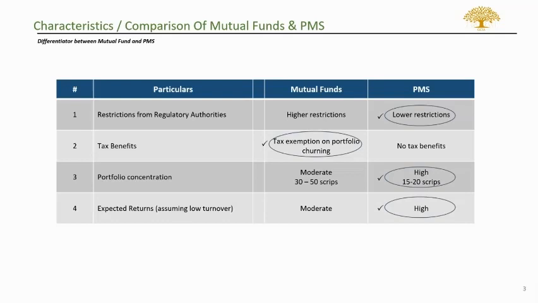This would result in a typically more concentrated fund for a PMS house. Due to this major difference in concentration, we see that the expected return for a mutual fund would be slightly in line with the index as a whole. However, in case of PMS, since the concentration is really high, the odds of having a higher return in a PMS fund are better compared to a mutual fund.